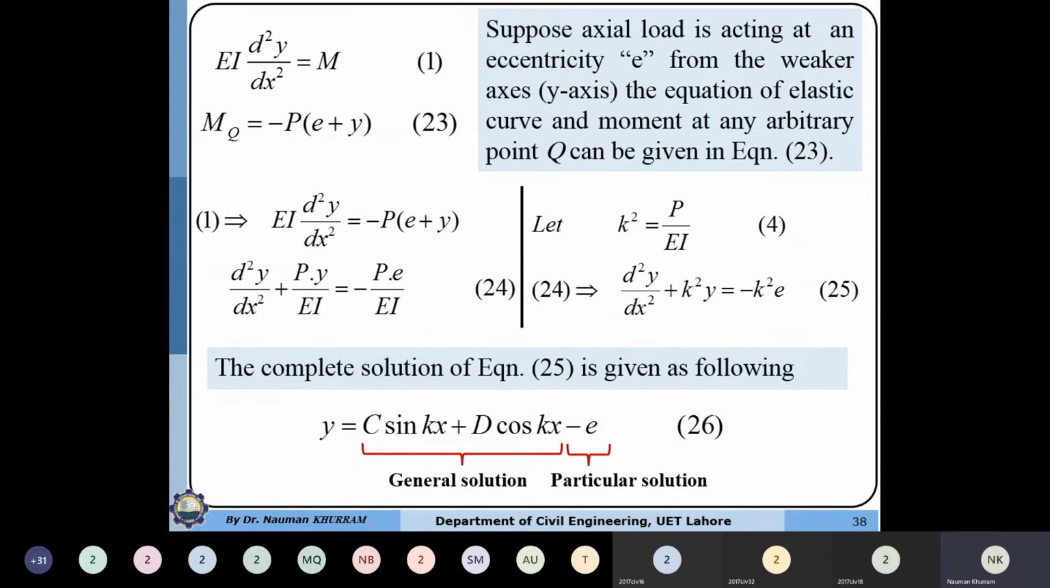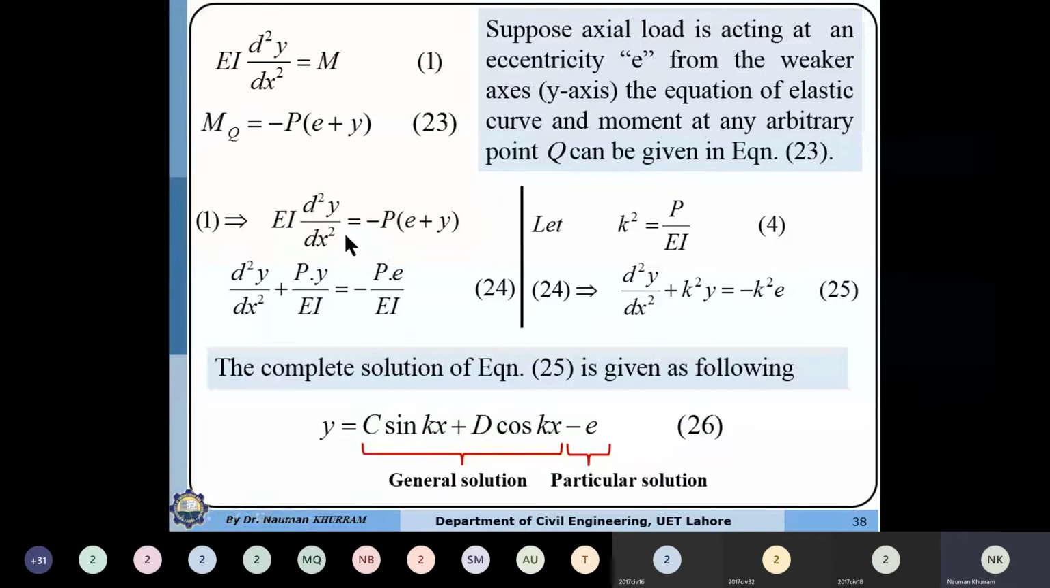Next, the derivation is simply the same, just a repetition. We have the differential equation in the moment curvature form, so we just need to input the value of M here. That will be minus P into (E plus Y), because the moment is negative, since tension is on the right side of the section and the curvature is positive.